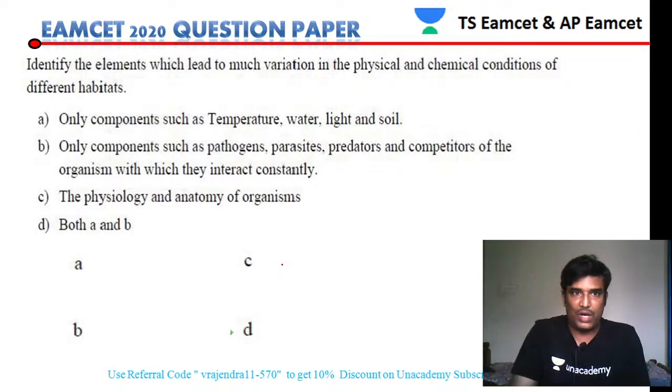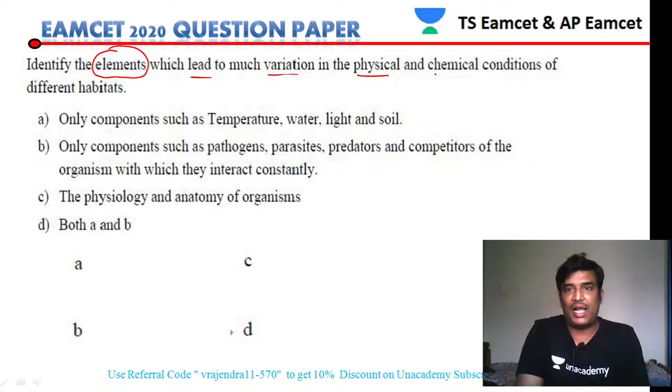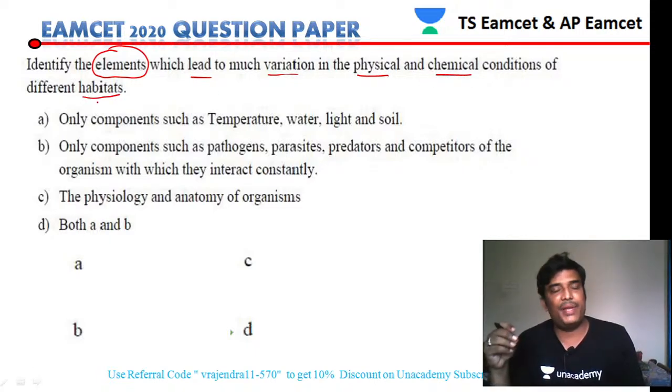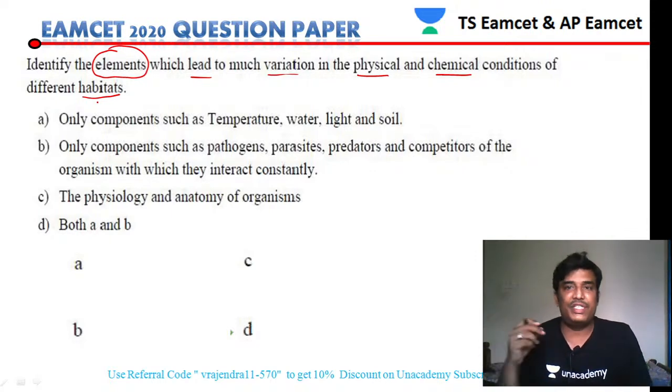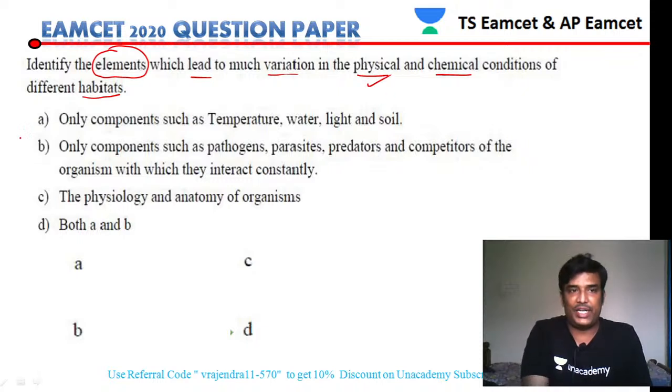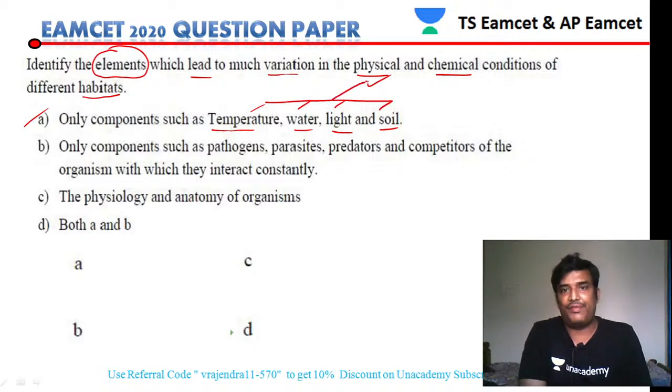Next. Identify the elements which led to much variation in physical and chemical conditions of the different habitats. If you see the physical conditions first, let us see the first option. Only components such as temperature, water, light and soil. These are all physical factors.